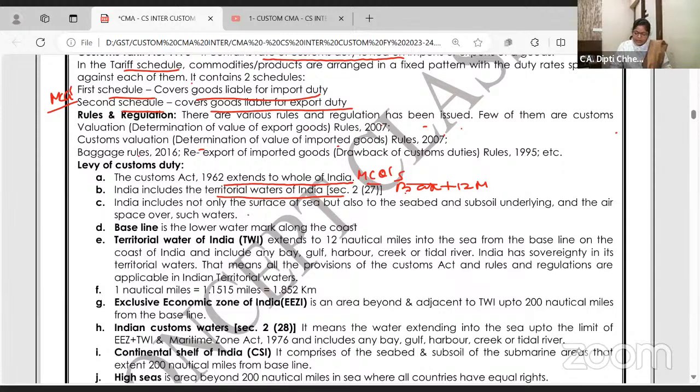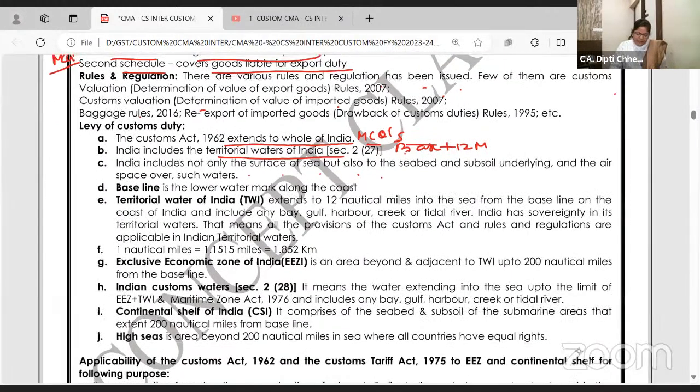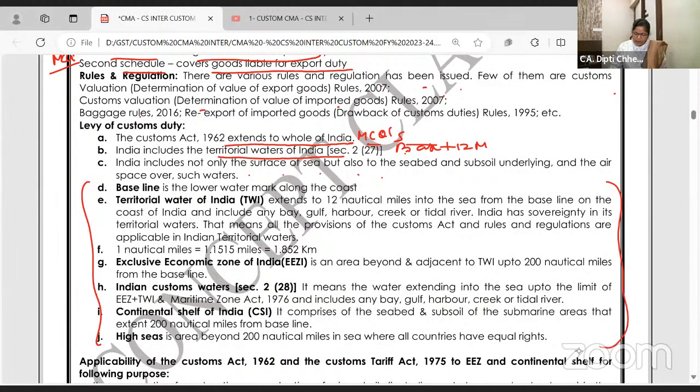India includes not only the surface of sea but also the seabed and subsoil and the airspace over such waters. So if some transaction is happening in the air till 12 nautical miles, it is India. Deep inside the sea, in a submarine, still India. On water, on land, up to 12 nautical miles in the water, it is India. For all this, I'll give you one diagram. And then we will come back and read this again.